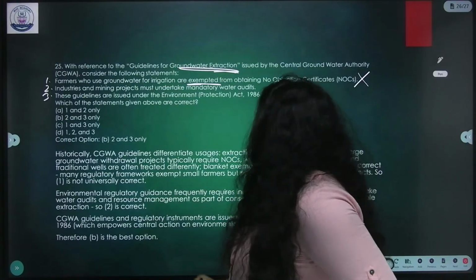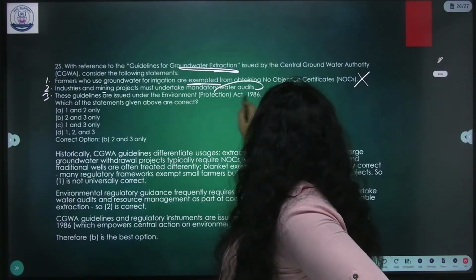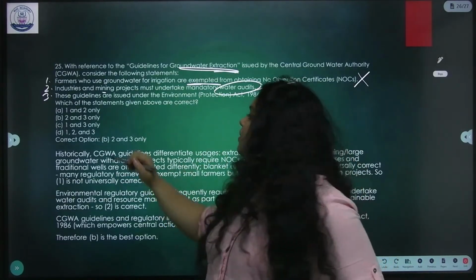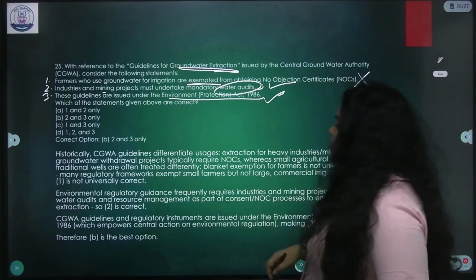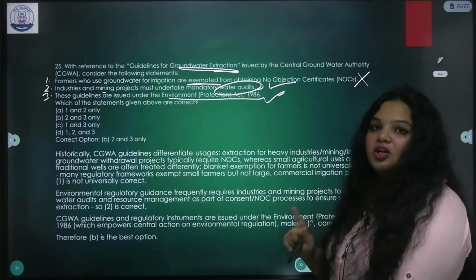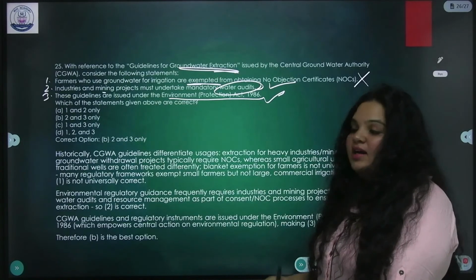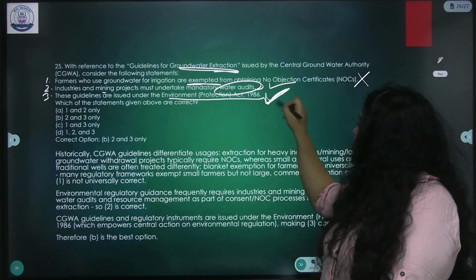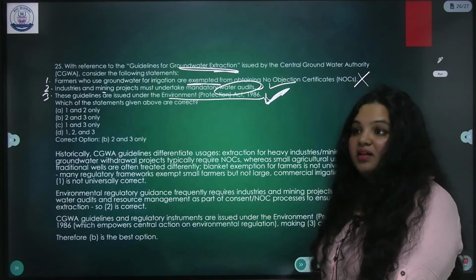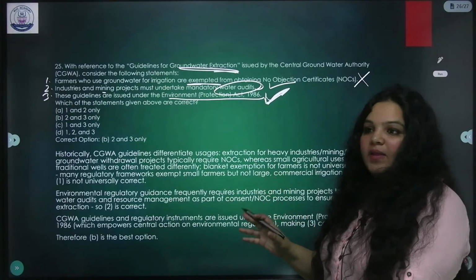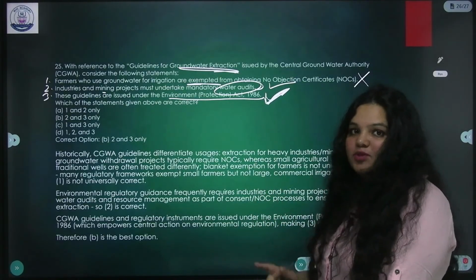Now, the next option is industries and mining projects must undertake mandatory water audits. Correct. They have to. These guidelines are issued under the Environment Protection Act. Not the CGWA Act or Water Act or other Pollution Act. This is also a little bit tricky because we have other acts also. We have the Air Act and everything. This has come in PYQs also many times in match the following. It's a pretty tricky question.